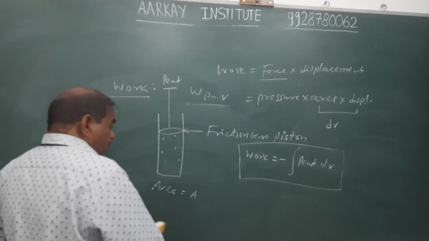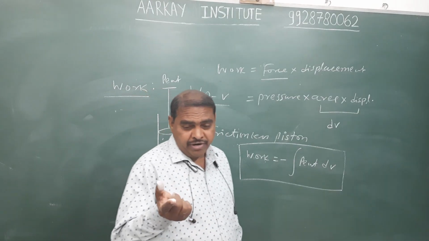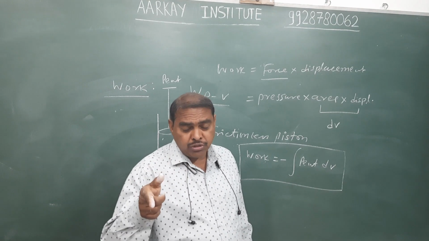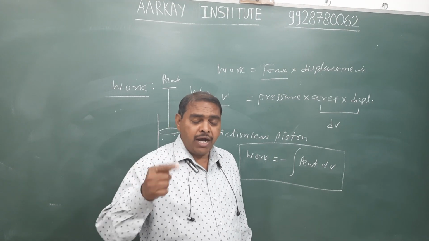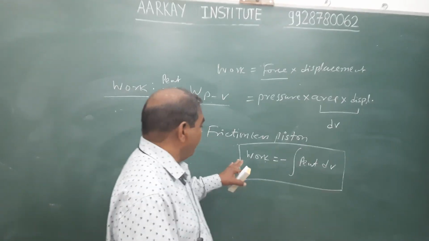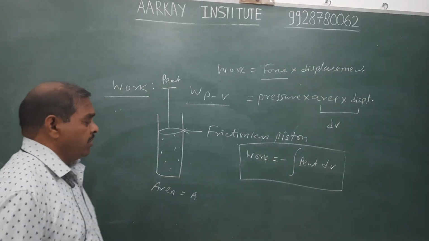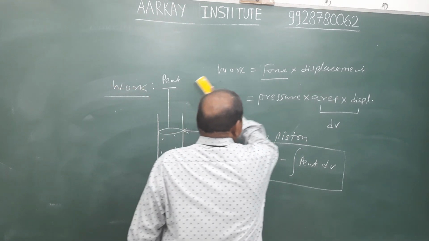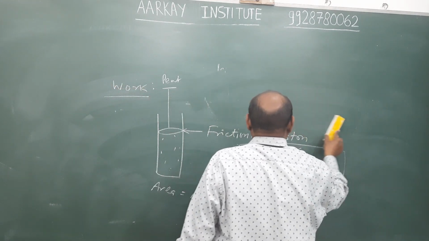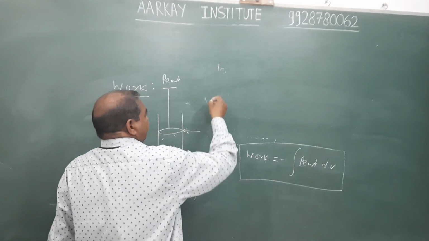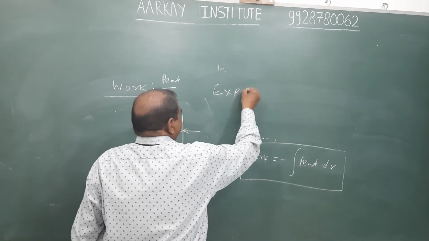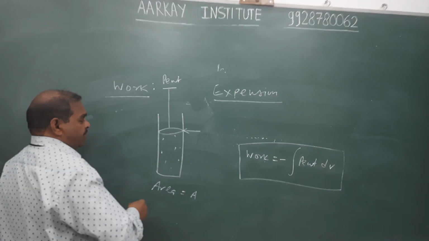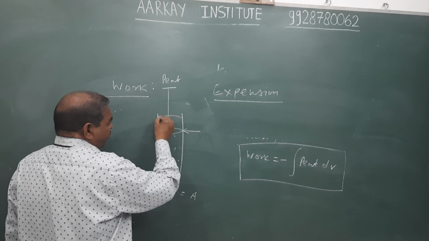This formula is applicable for reversible, for irreversible, for isothermal process, and for isobaric, isochoric, any type of process. We calculate work with the help of this formula. In case of expansion, change in volume is with positive sign.